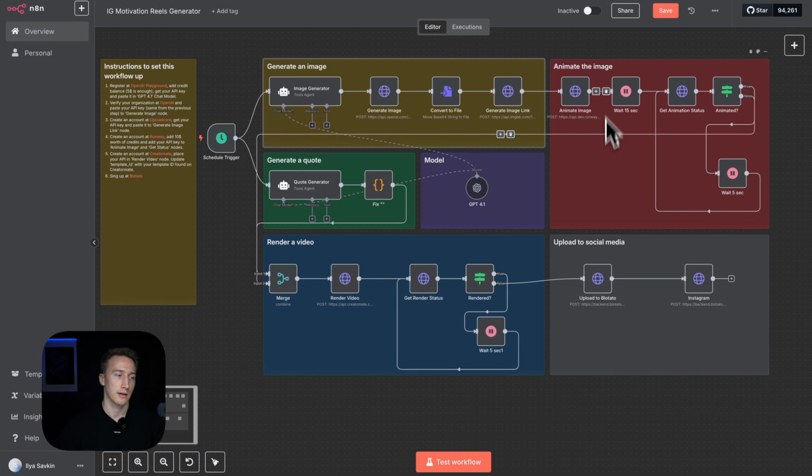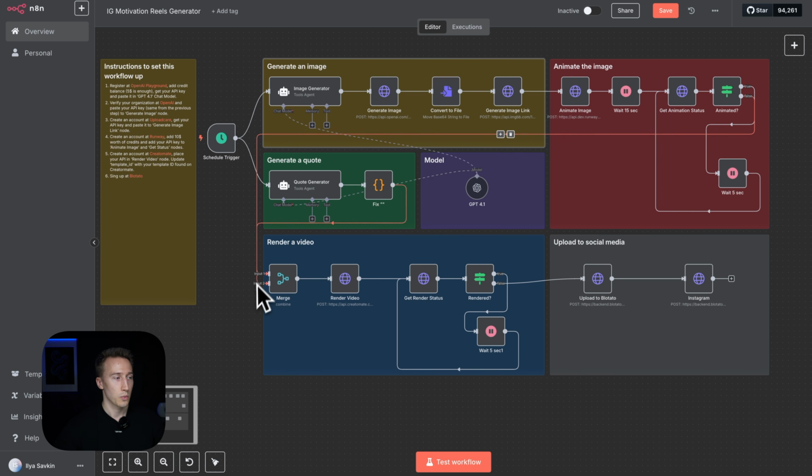Here we have the mechanism to check the status of the animation, so we wait for 15 seconds. And once they pass, we get the status of the animation and check if it's completed. If it's not completed, we wait another 5 seconds and check the status again. This 15 seconds waiting time is done to not spam the API too much. I checked, and it seems that the animation for this kind of video usually takes from 15 to 30 seconds. So it goes in a loop like 1, 2, maybe 3 times. And once the status is ready, we push this data here to this merge node.